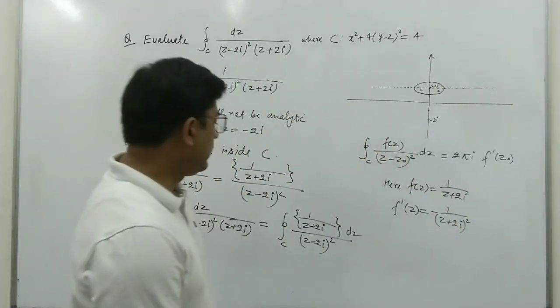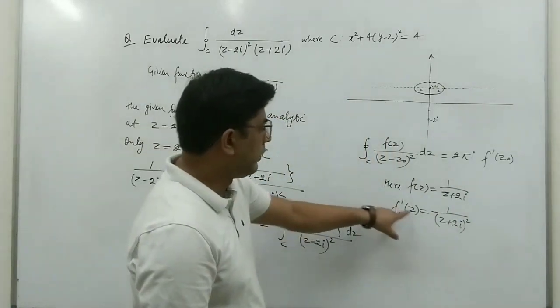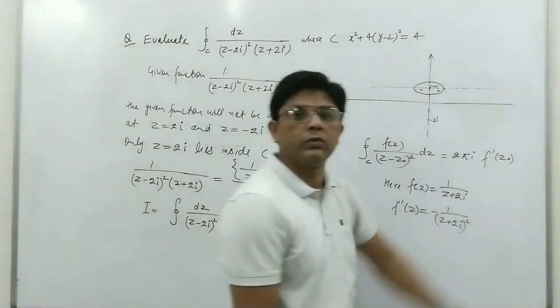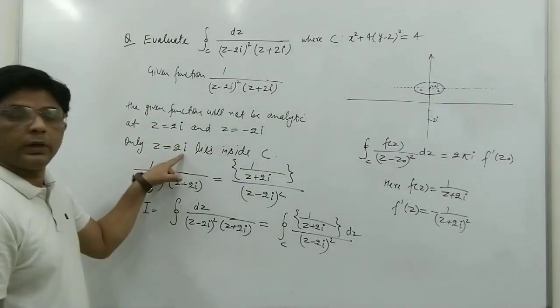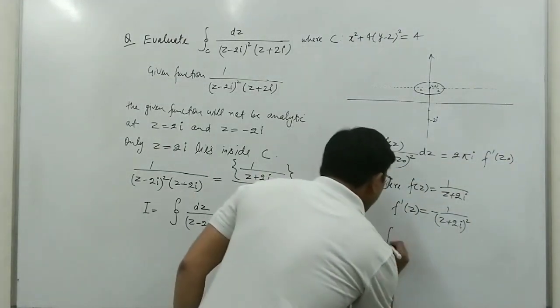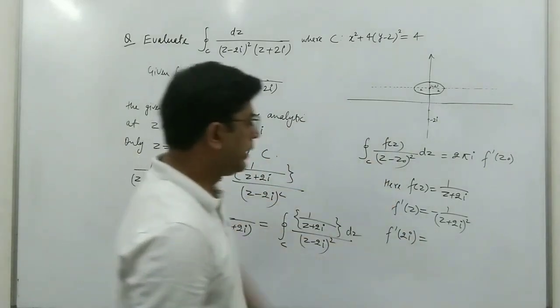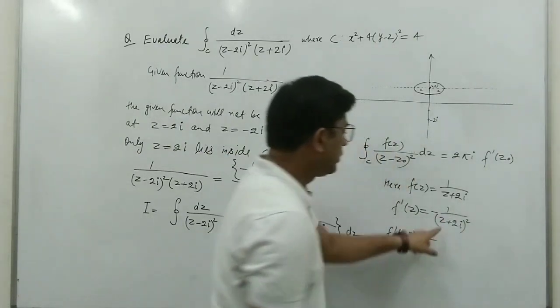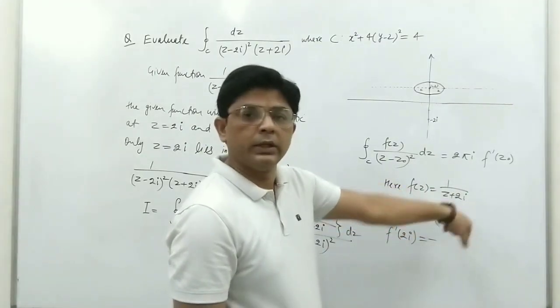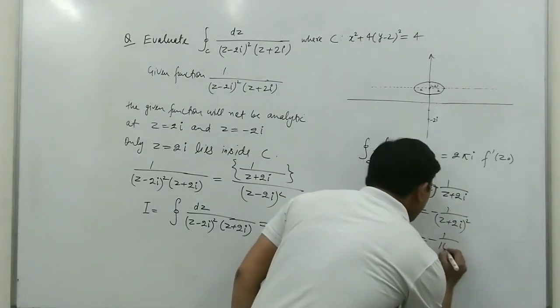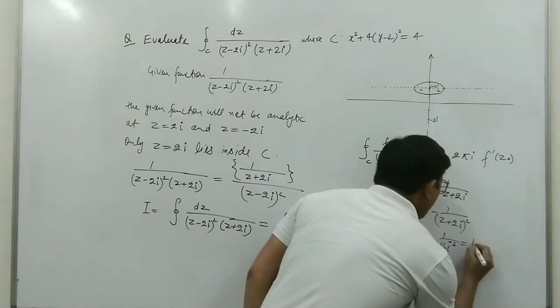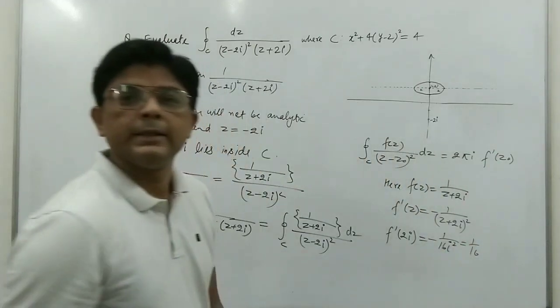And we want to find the value of f dash z at z naught. What is z naught here? z naught is 2i, so we can put it here. So f dash at 2i will be minus 1 upon (2i plus 2i), which is 4i whole square, that is 16i square, which is equal to 1 upon 16.